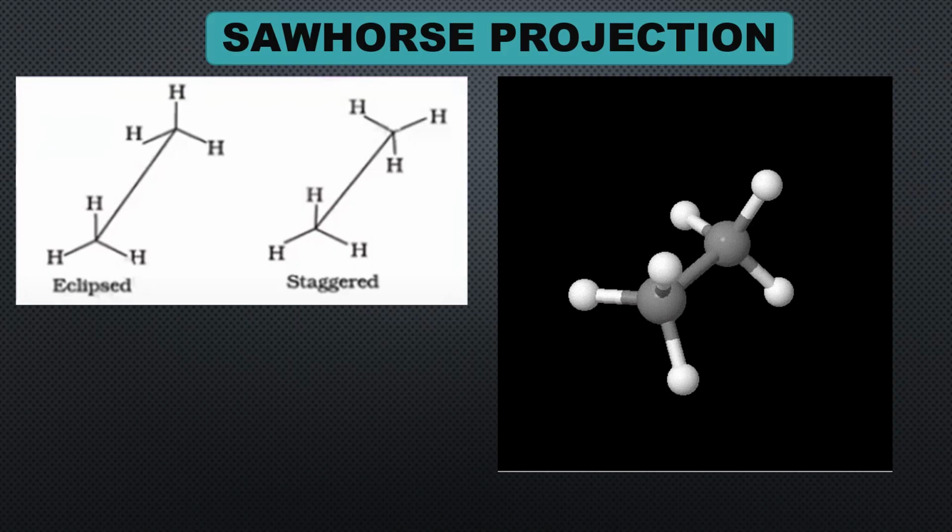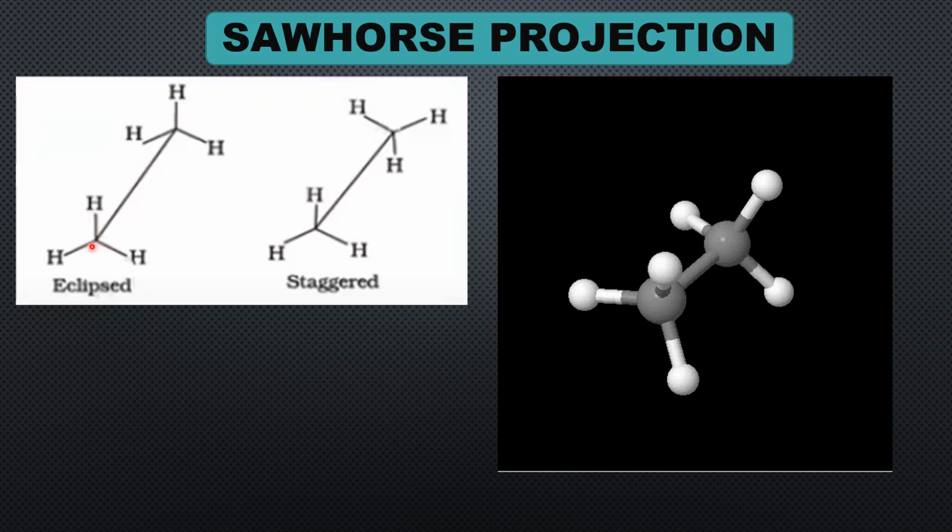There are several methods available for representing the three-dimensional structures of molecules, and the sawhorse projection is one among them. In this sawhorse projection, only the two carbon atoms connected by the single bond of our interest are shown.